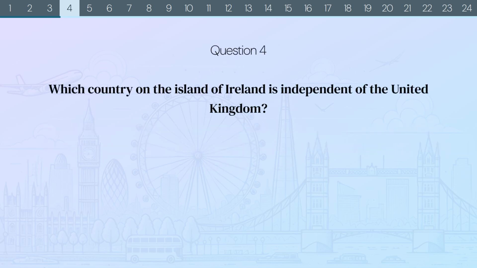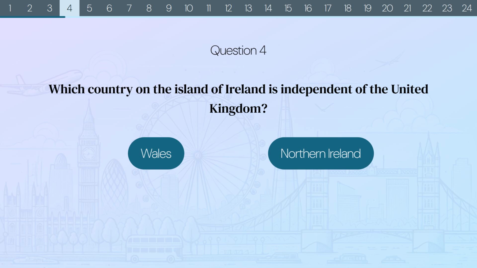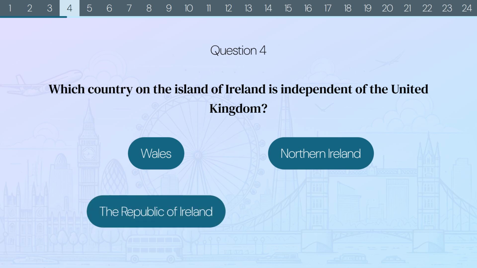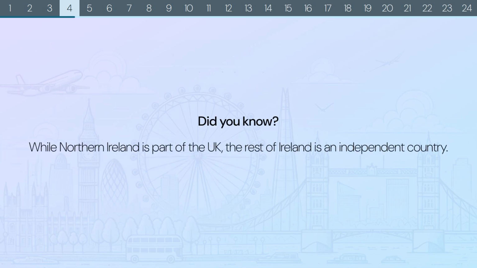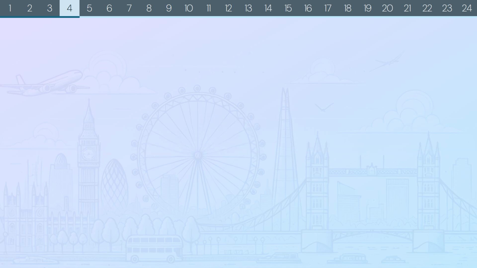Question 4. Which country on the island of Ireland is independent of the United Kingdom? Wales? Northern Ireland? The Republic of Ireland? Or Scotland? The correct answer is the Republic of Ireland. Did you know? While Northern Ireland is part of the UK, the rest of Ireland is an independent country.